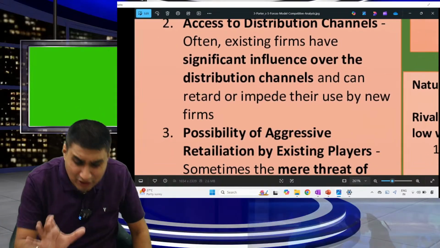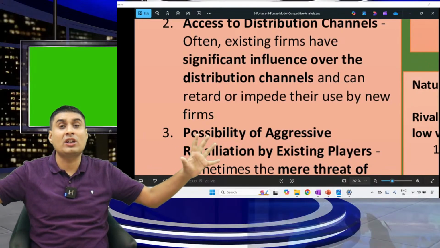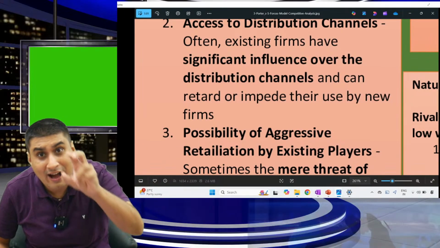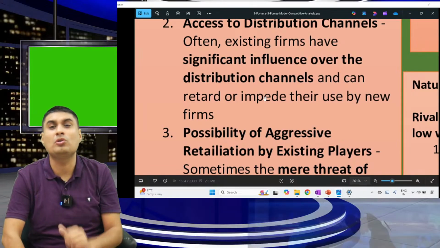Next, access to distribution channel. Existing firms have excellent distribution channels which can retard or slow down the new firm. Slow down, impede, means what? Stop or slow down the new firm.